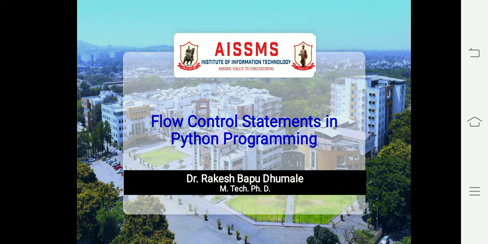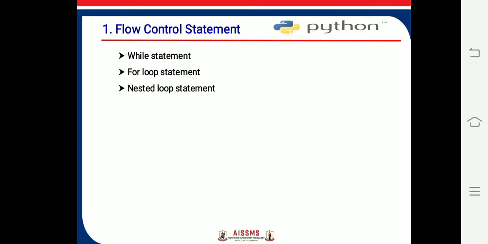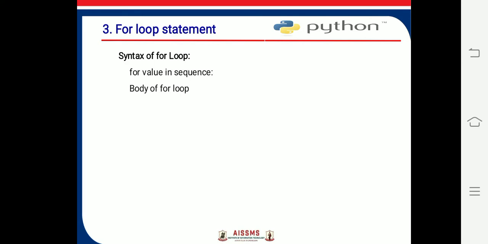In this video, we will discuss flow control statements in Python programming. Flow control statements are the while statement, for loop statement, and nested loop statement. First, we will discuss the for loop statement. This is the syntax of the for loop statement.